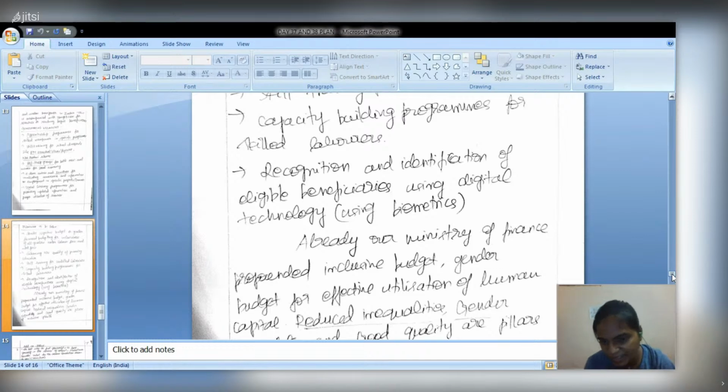Our Ministry of Finance has already focused on the gender-responsive budget. So here, for inclusive growth, reduced inequalities, gender equality, and good quality education should be there. Inclusive growth is in line with sustainable development, so by achieving these three goals we can achieve inclusive growth too. That is my conclusion. You can write it in any other way, but the conclusion should consolidate inclusive growth with international standards or government schemes.